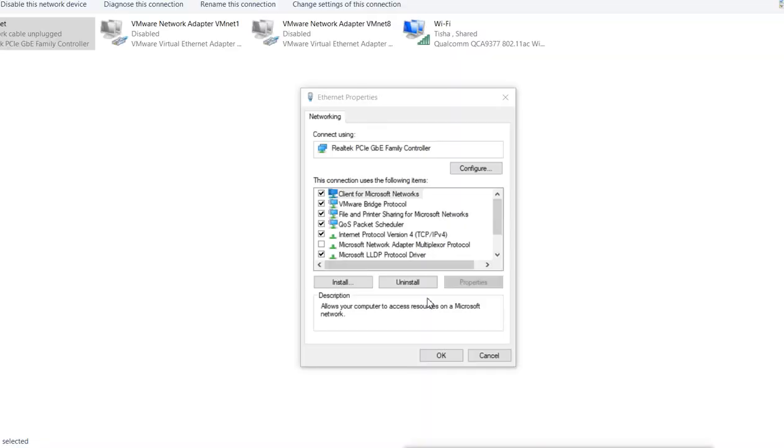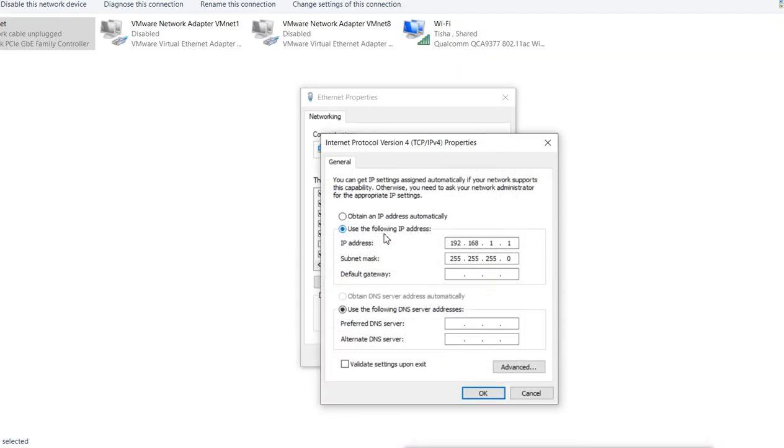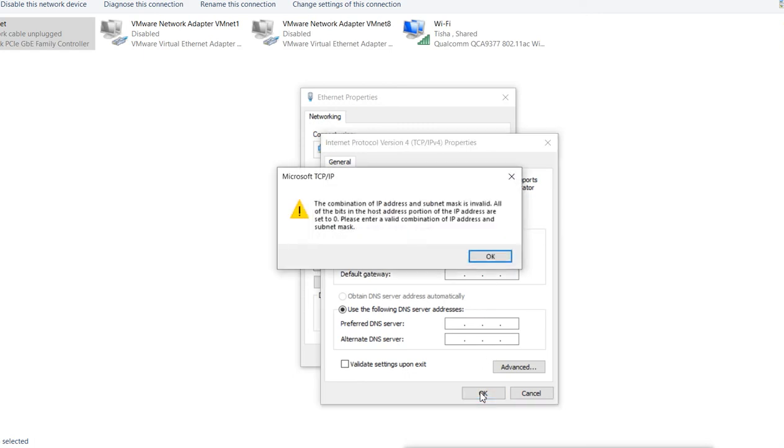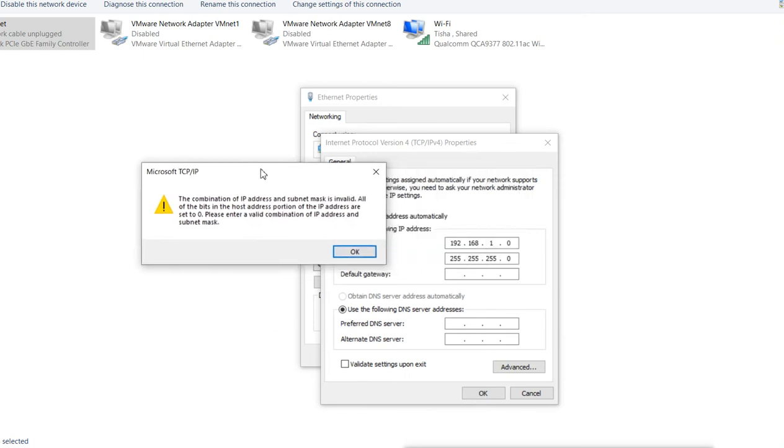This is my network adapter setting. I will go to IPv4 here, and I want to configure the IP address. Now see, I will try to configure 192.168.1.0 here, and this is the default subnet mask. When I try to press OK, it says you can't use this IP address because the host portion is set to 0, and you can't use it because it is a network address.